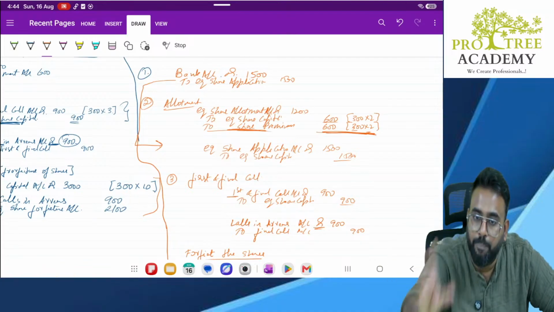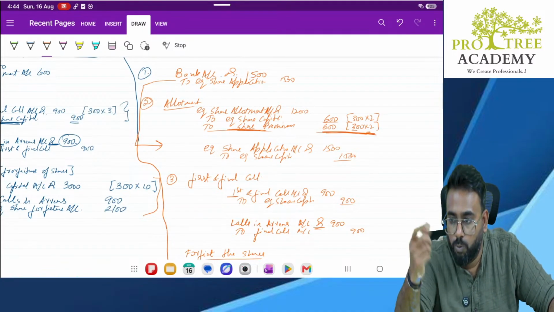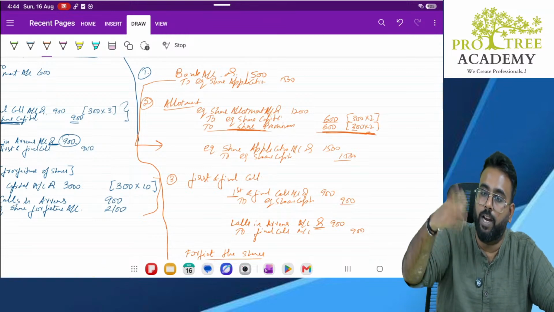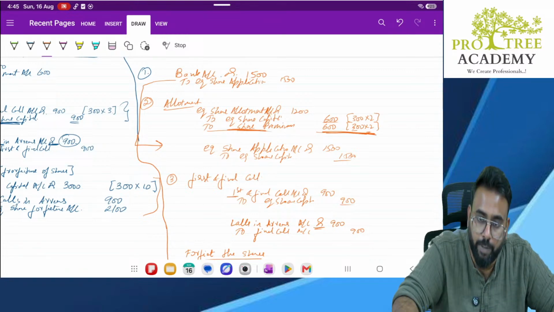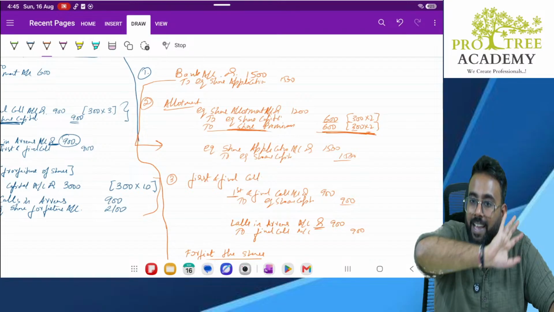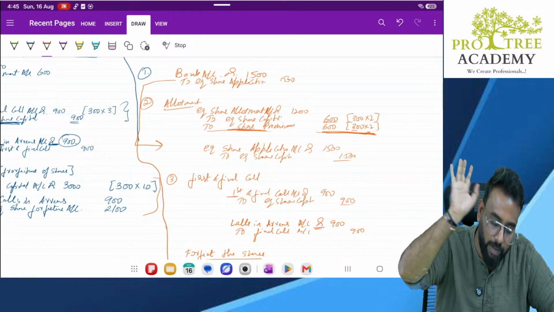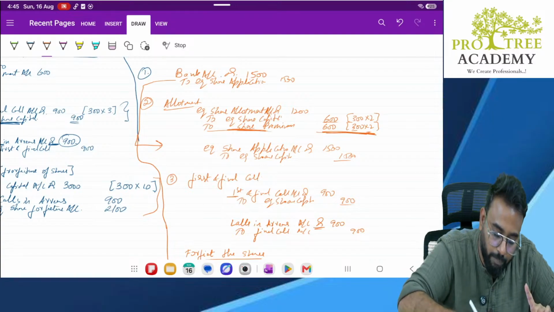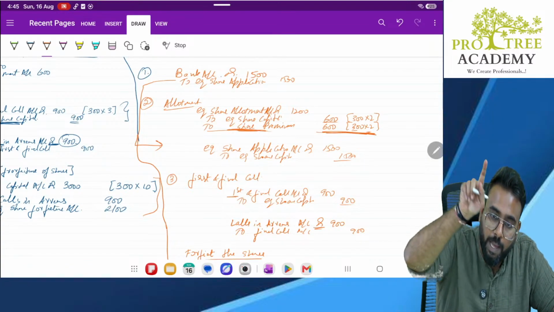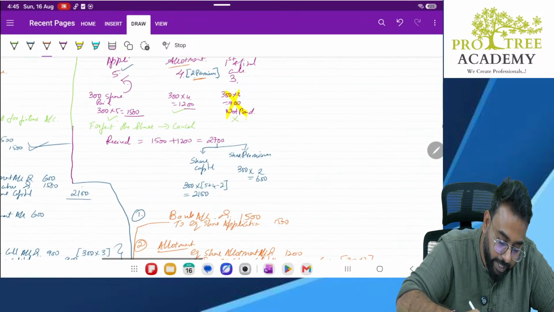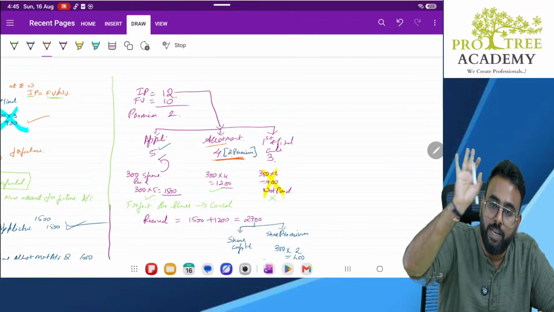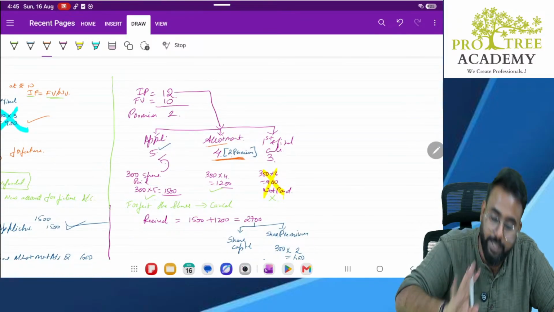So if you have collected any money over and above the face value, that is called premium, and that premium will never be taken out. It will always be kept in the premium only. When is it kept in the premium only? When it is already paid. See, when security premium is already paid, it will be kept in security premium account only.